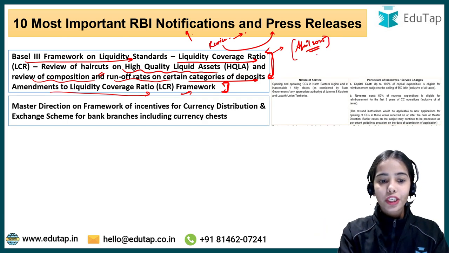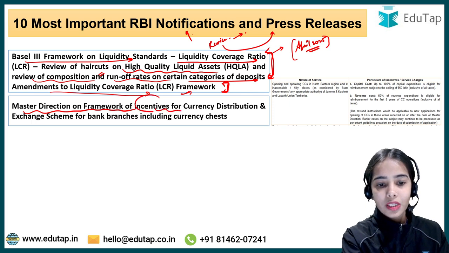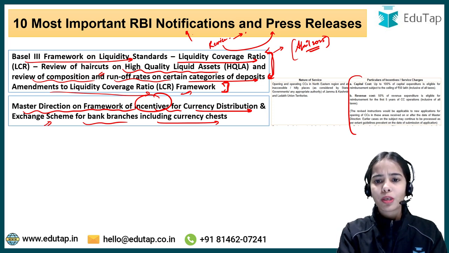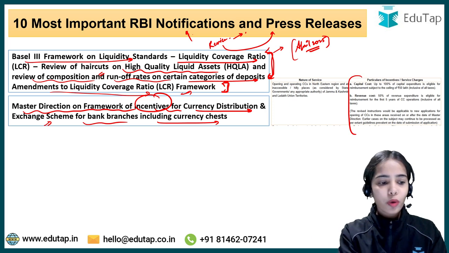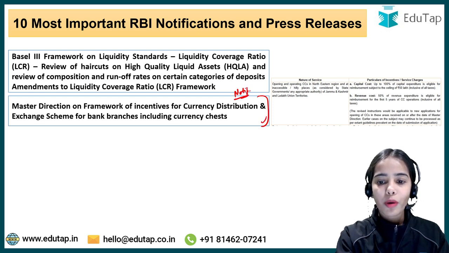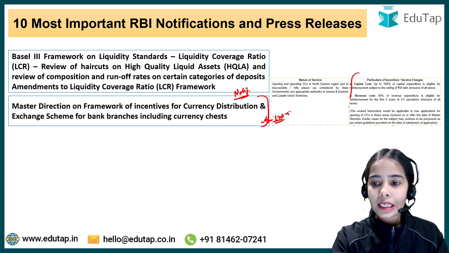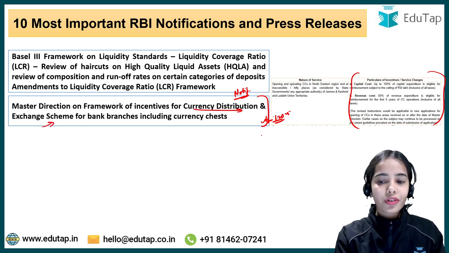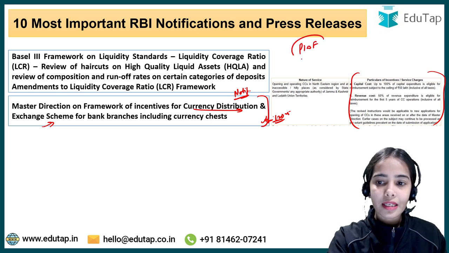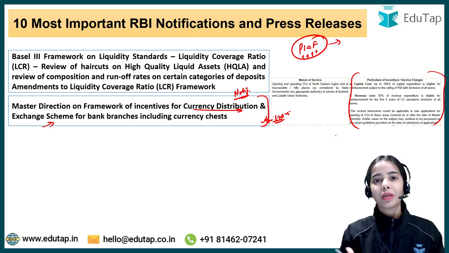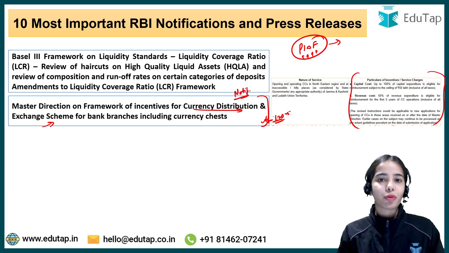The next one is your master direction on framework of incentives for currency distribution and exchange scheme for bank branches including currency chest. So here, I have taken the session on all the 10 most important RBI notification and RBI press release. So now the second notification, this was an RBI notification. Now this is also from April 2025, and here the incentives were mentioned for the currency distribution and exchange scheme. So here try to understand that the RBI has a PIDF scheme, that is the Payments Infrastructure Development Fund scheme, from which we have seen in the previous years of the RBI Grade B examination that regularly there have been questions from the PIDF scheme.